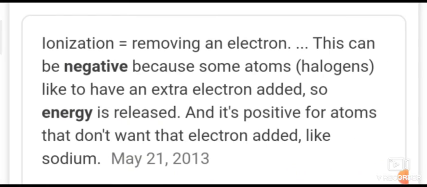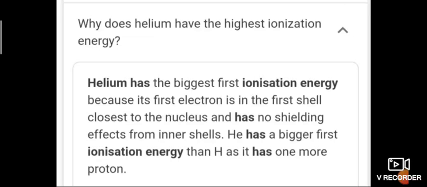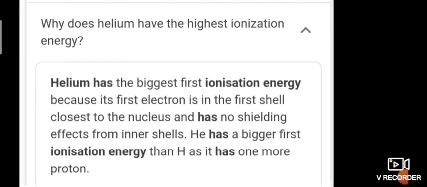So ionization energy is equal to the removal of an electron. Sometimes it can be negative for some of the halogens because they have an extra electron added, so energy is released. Electron gain enthalpy is negative. Electron gain enthalpy for halogens is highly negative. So you can learn all these important points and questions, and read the textbook also.